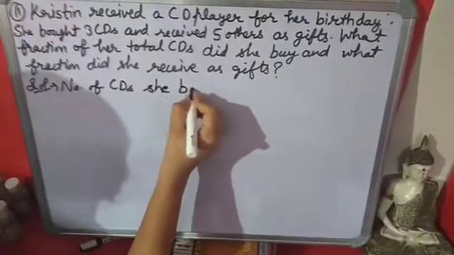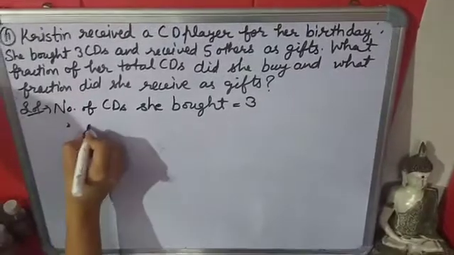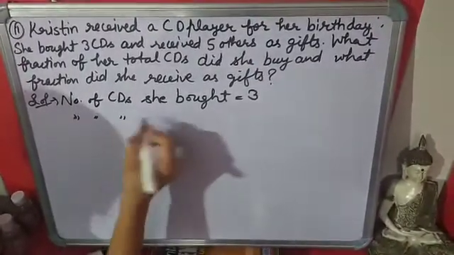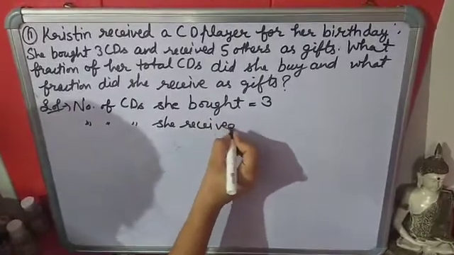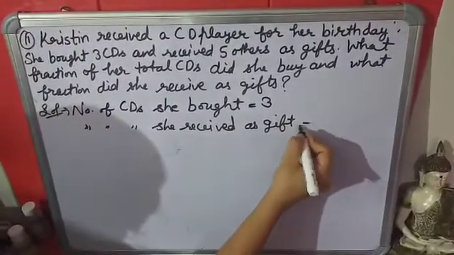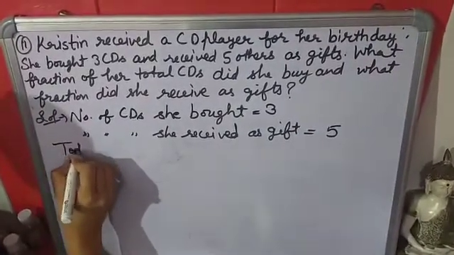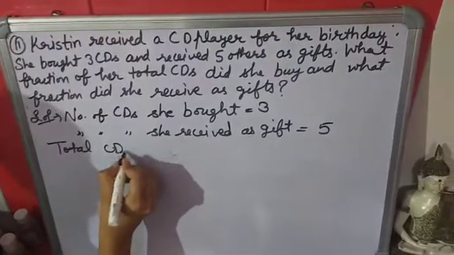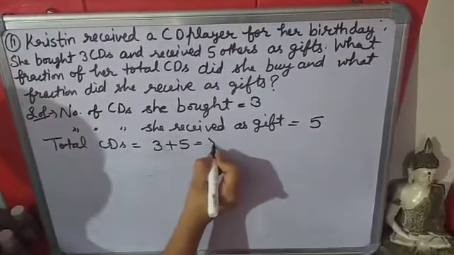So first of all we will write here number of CDs she bought, 3. Number of CDs she received as gifts, 5. Total CDs, she has total 8 CDs.